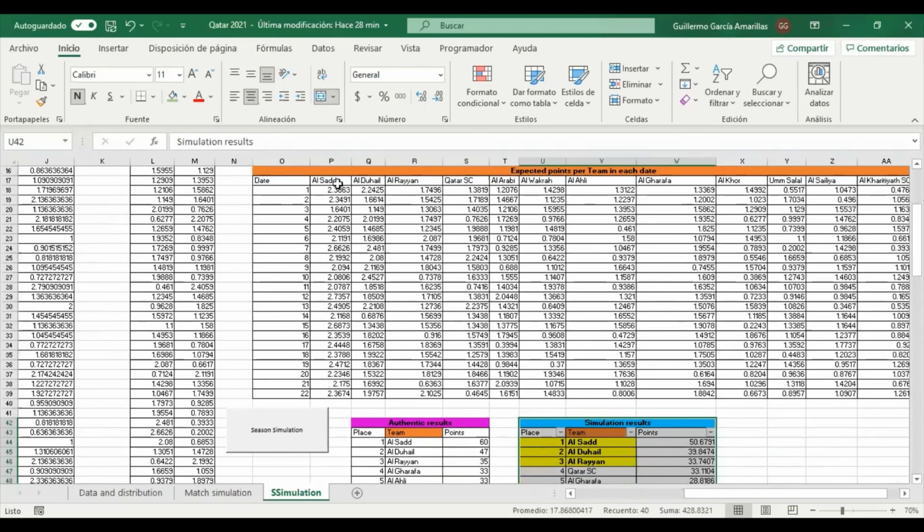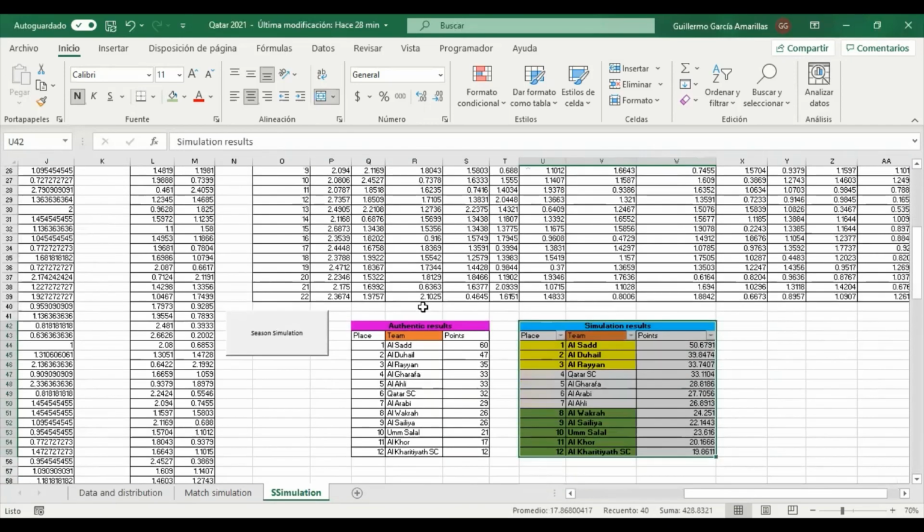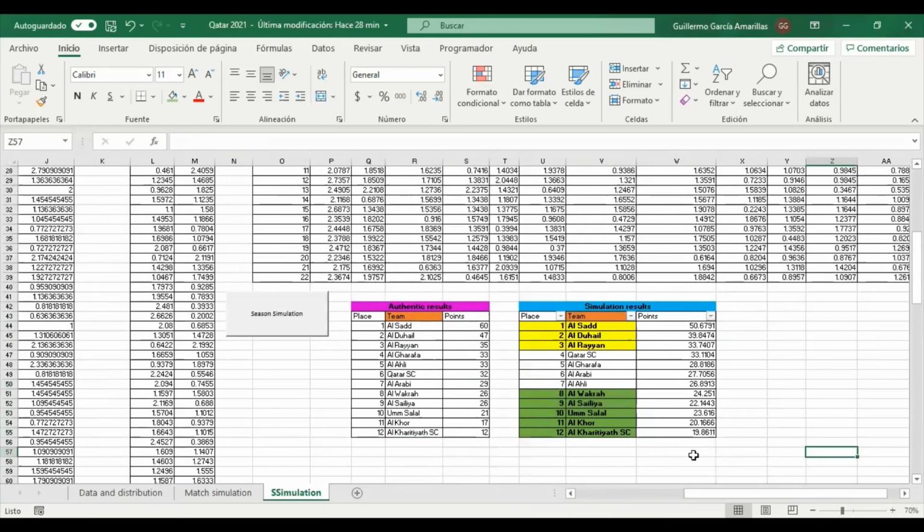And this is why when we cross over each team with the other one, we have these results here. And we can conclude that this kind of analysis was really similar to the real results, due to the amount of simulations we did and due to the data used from something that is already observed.